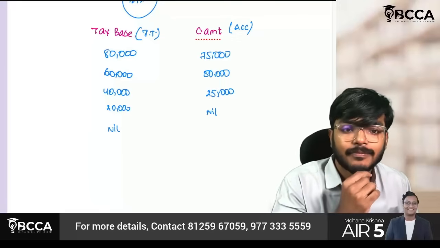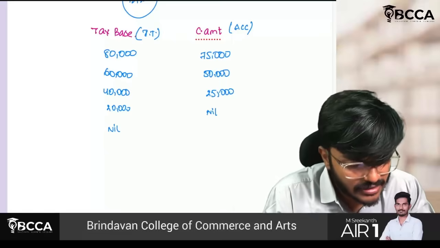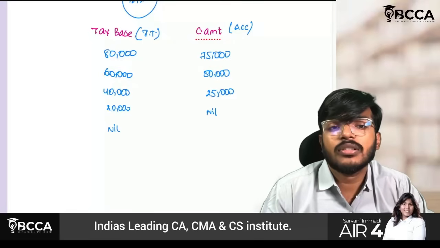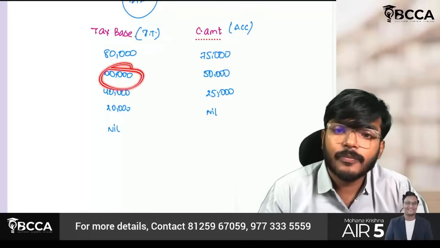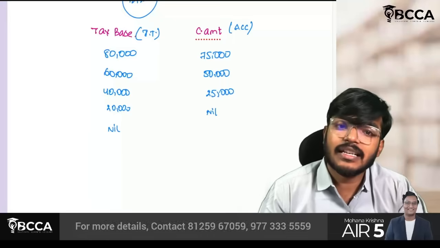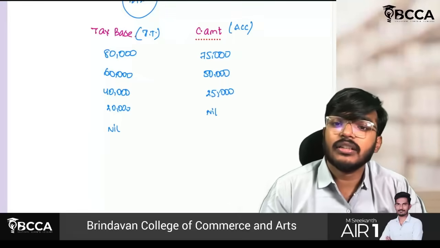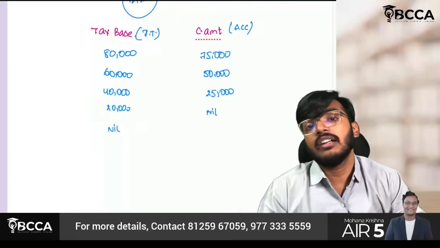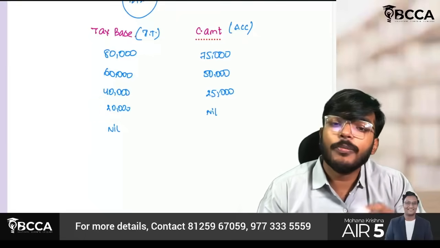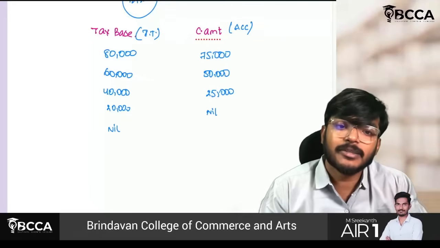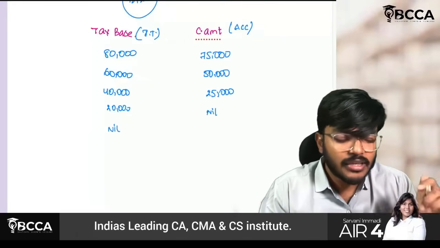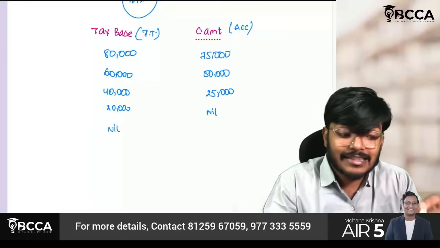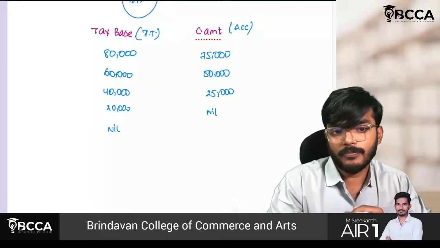Therefore, deferred tax asset. Similarly, here 60,000, here 50,000. Sir, what is more? 60,000 is more. So I have to create deferred tax asset. Here 40,000, again deferred tax asset. Here 20,000, again I have to create the deferred tax asset. I hope you guys have understood the problem from asset perspective also. You just have to compare tax base and carrying amount of asset. Exact opposite is liability also.